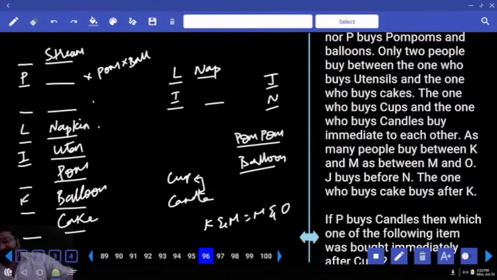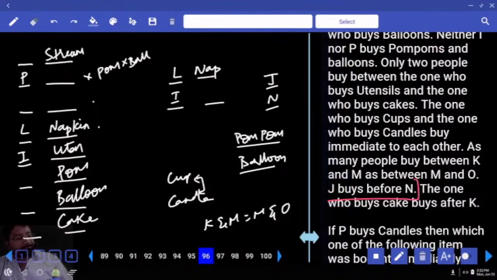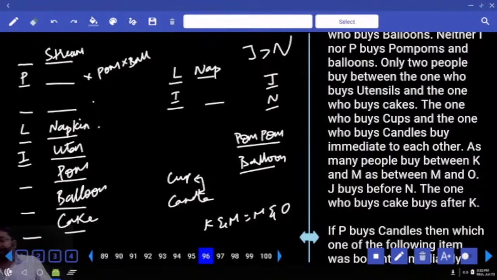J and N. J buys before N. It's not immediate. J buys before N. So what should I do? K and M, M and O. Shall we explore the possibilities?